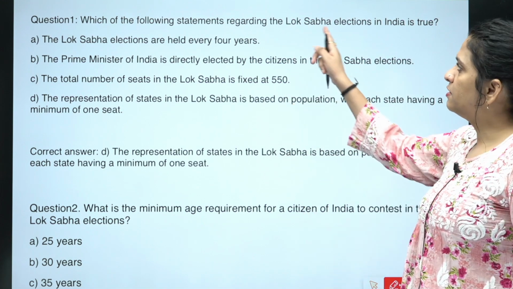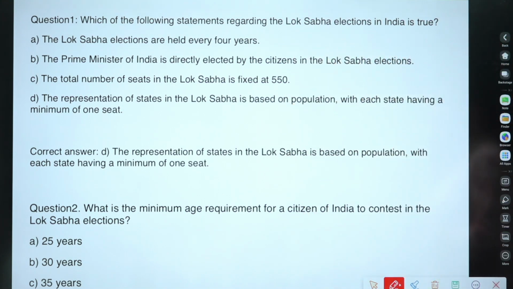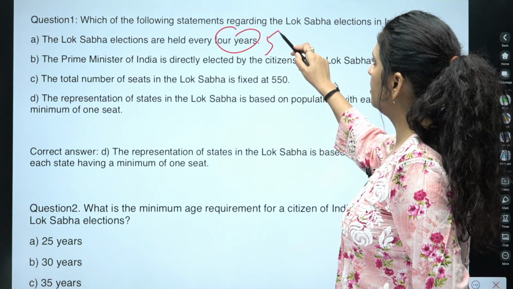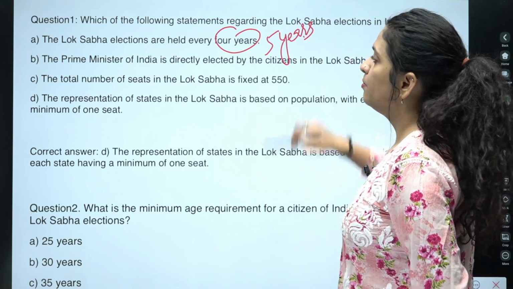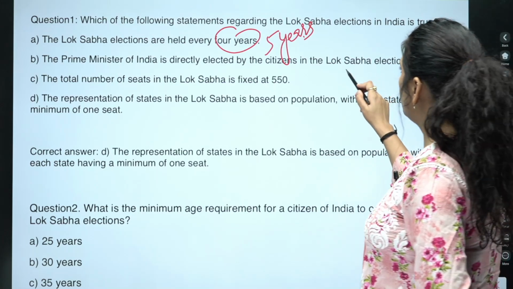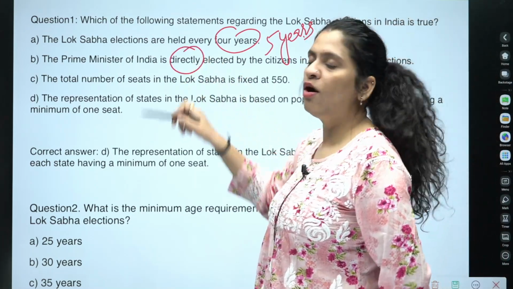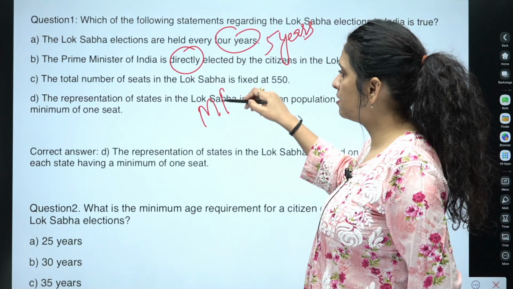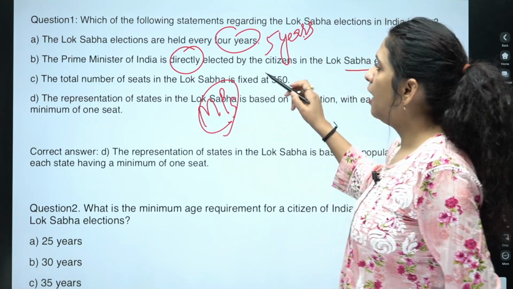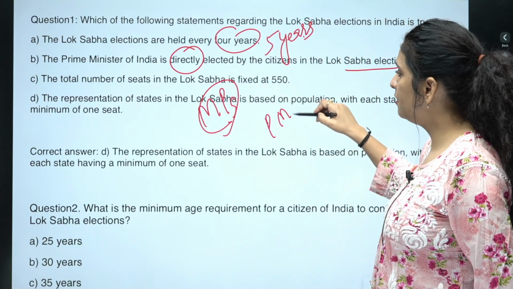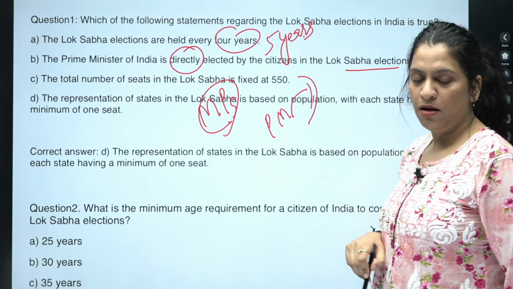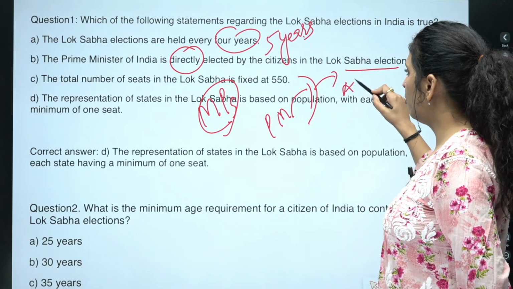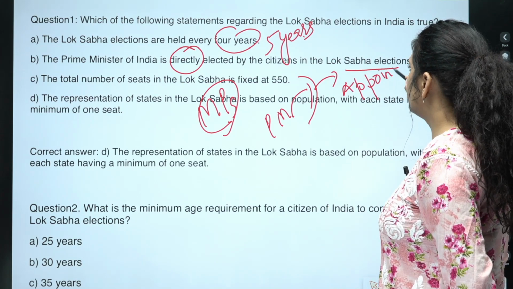Which of the following statements regarding Lok Sabha elections in India is true? The Lok Sabha elections are held every 4 years. No, it is conducted every 5 years. The Prime Minister of India is directly elected by citizens in the Lok Sabha elections. No, the Prime Minister is not directly elected. The MPs are directly elected, and the Prime Minister is nominated from the winning party and appointed.